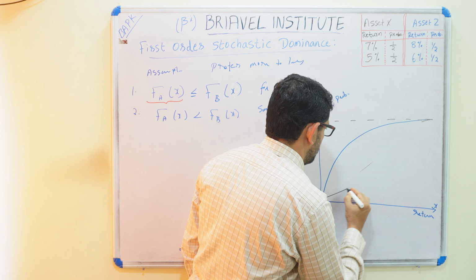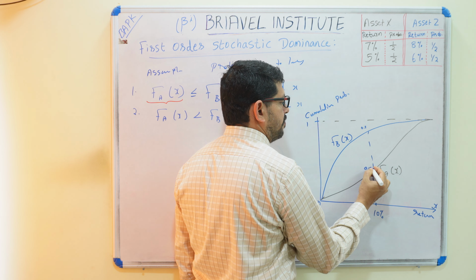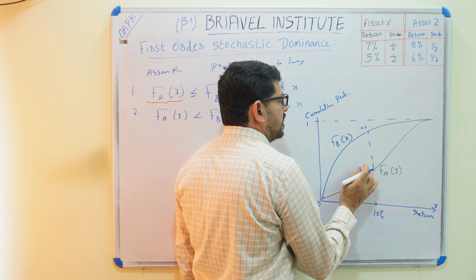Now you see what is the downside risk? Downside risk probability will be higher, or cumulative probability is higher. Here the cumulative probability is approximately 0.8, which is higher. Here the cumulative probability is 0.5. So if the cumulative probability is a higher value, it means downside risk is higher, a more chance of going down.